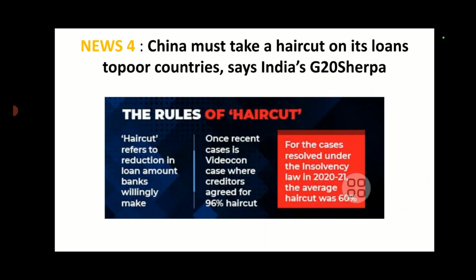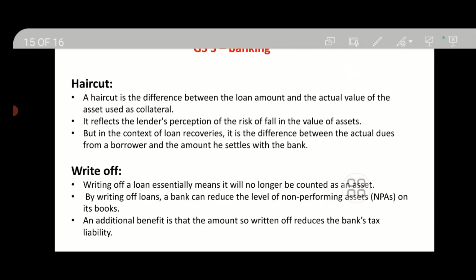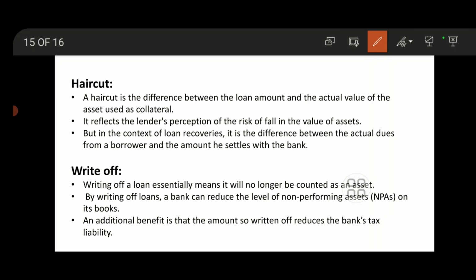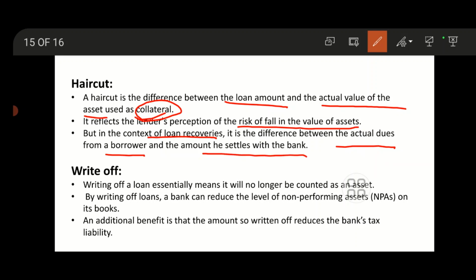Next, China must take a haircut on its loans to poor countries, says India's G20 Sherpa. So you need to know about haircut. This comes under GS3 economy. Haircut is the difference between the loan amount and the actual value of the asset, where that asset is used as collateral. It reflects the lender's perception of the risk of a fall in the value of the asset. But haircut is also used in the context of loan recovery, where it is the difference between the actual dues from a borrower and the amount he settled with the bank.